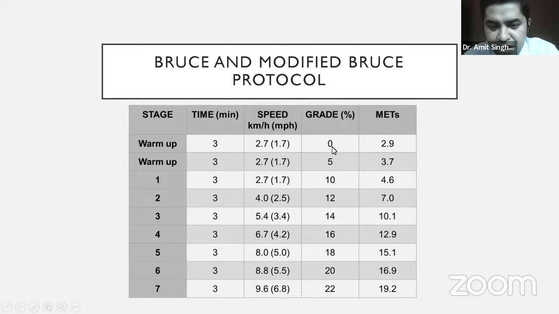Grade is nothing but the inclination of the treadmill. The treadmill keeps inclining, or starts raising in its height. So that is what inclination is, and inclination also keeps increasing. And the last column, like I told you, is the METs achieved.